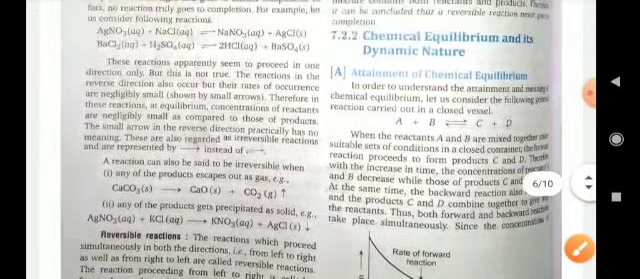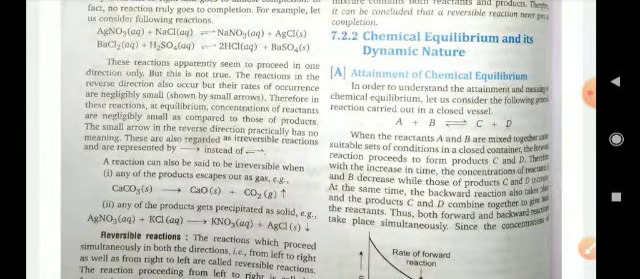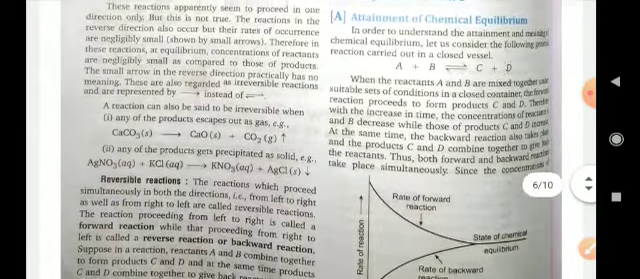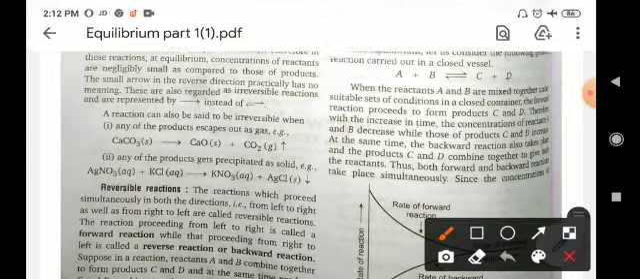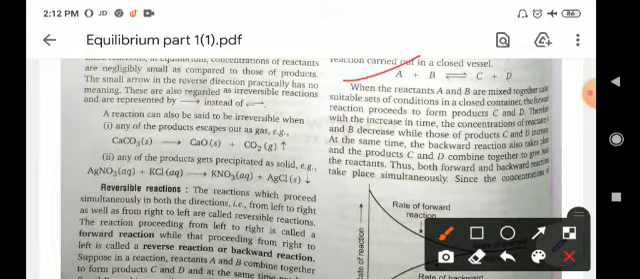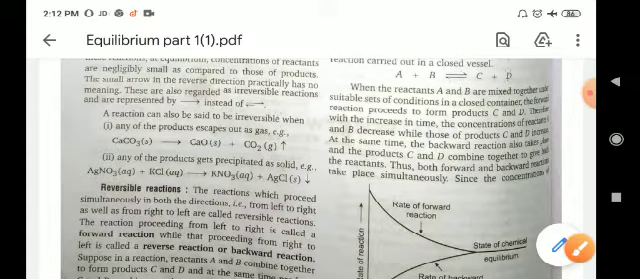So, chemical equilibrium and its dynamic nature. In order to understand the attainment and meaning of chemical reaction equilibrium, let us consider an equation, that is A plus B gives C plus D. When the reactants A and B are mixed together and give products C plus D, then what